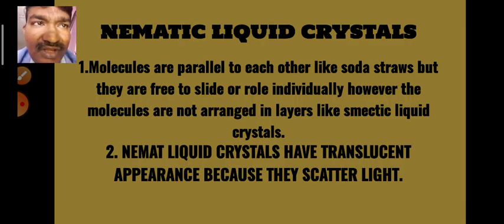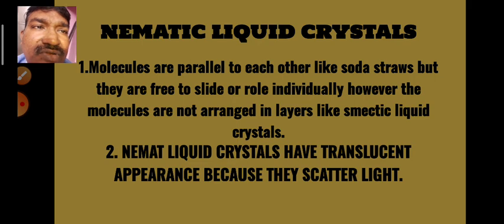Now we go for the nematic liquid crystals. Molecules of these liquid crystals are parallel to each other like soda straws. I have already told you about this one. So here molecules are arranged in vertical columns, and these vertical columns look like soda straws, but they are free to slide or roll individually.